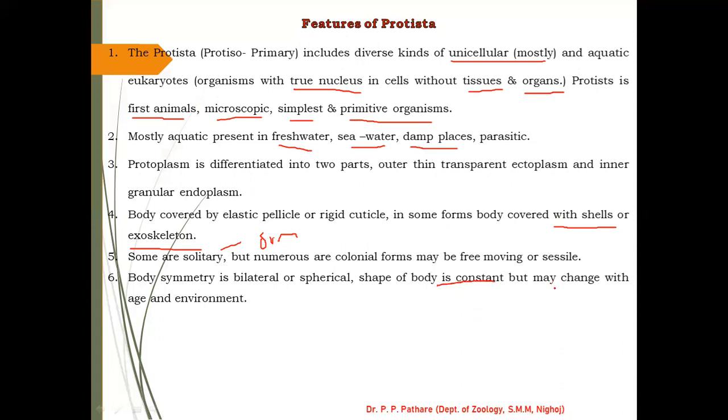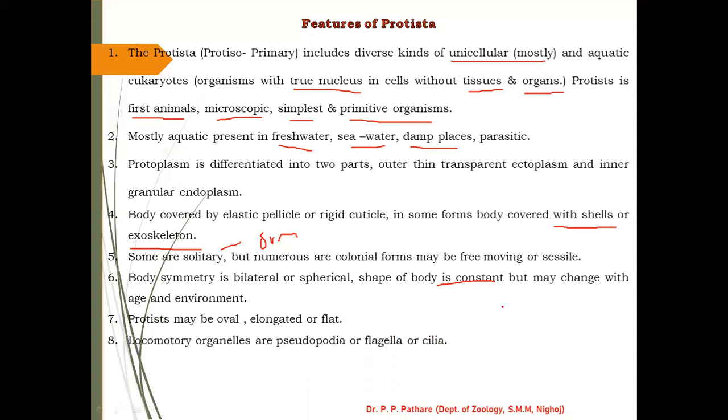But by accident or in some exceptional cases, you find some differences in their body as per the age of the protist animal and the surrounding environment. They can change their body shape.